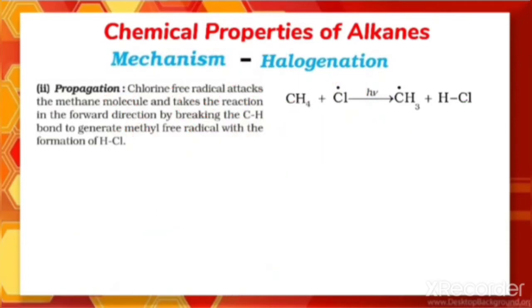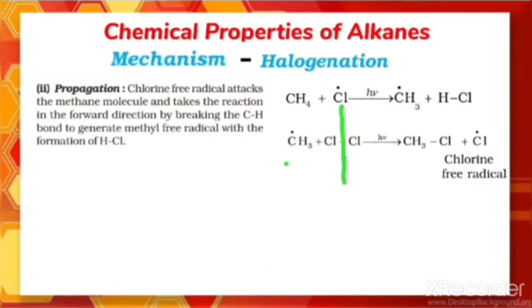So what is formed here? The breaking of the C-H bond takes place and generates the methyl free radical, and there is a formation of the side product HCl. Now in the next step, this methyl free radical further reacts with another molecule of chlorine. Again homolytic cleavage takes place. So what we got here is Cl dot, Cl dot. Now CH3 dot and Cl dot together make CH3Cl.